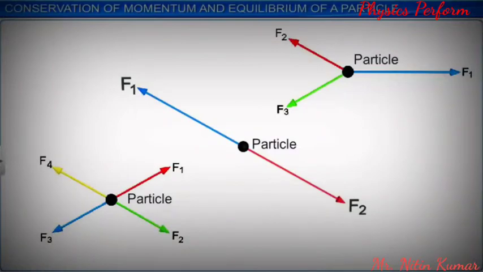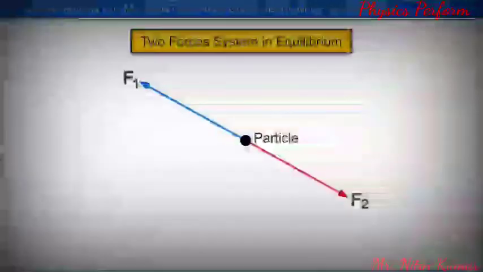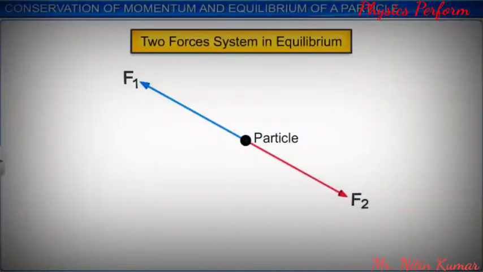When two forces act on a particle and keep it in equilibrium, then both forces must be equal in magnitude but opposite in direction, and the two forces must be collinear. That is, the line of action of the two forces must be the same.